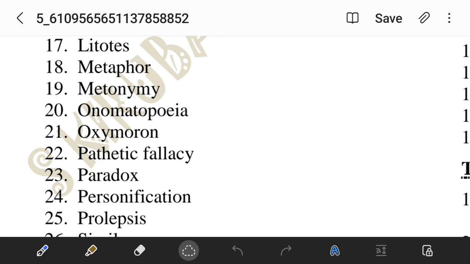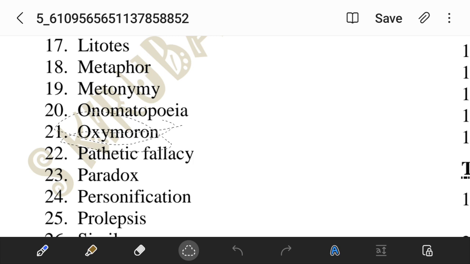The next one is onomatopoeia. Onomatopoeia is the natural sound. Whatever sound occurs naturally in nature is known as onomatopoeia. Like the buzz sound, the hiss of snakes, any animal sound, human sound, door closing sound, door opening sound, and the sounds we imitate when we learn the language. So the natural sound that occurs in nature is known as onomatopoeia.